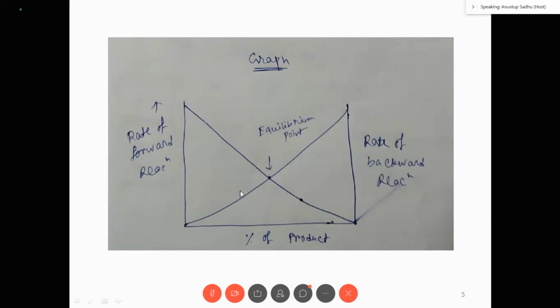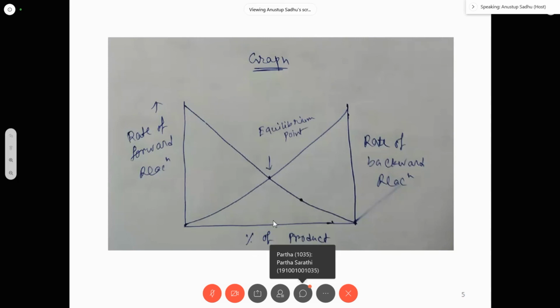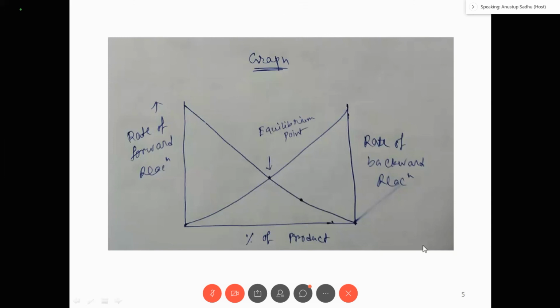Because the concentration of the product will increase with time, and concentration of the reactant will decrease with time. Right? And this is the equilibrium point where both the rates are same, right? So this is the equilibrium. So this is the graph of the reversible reaction.